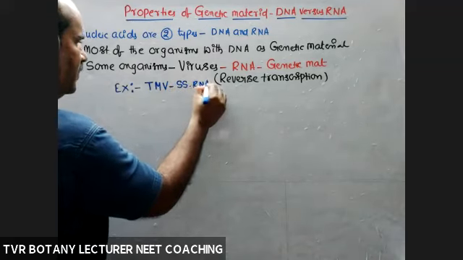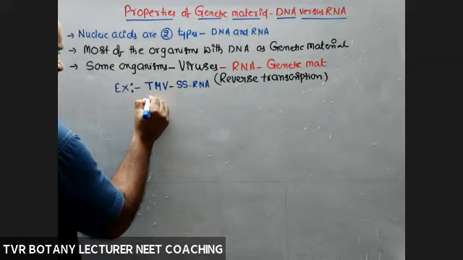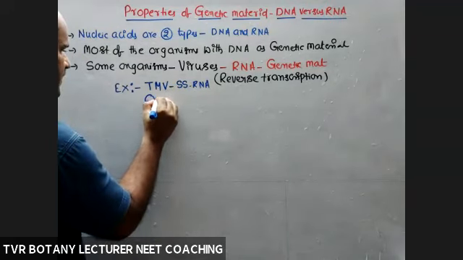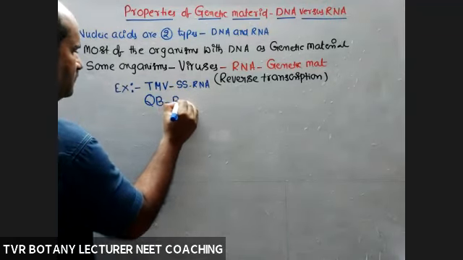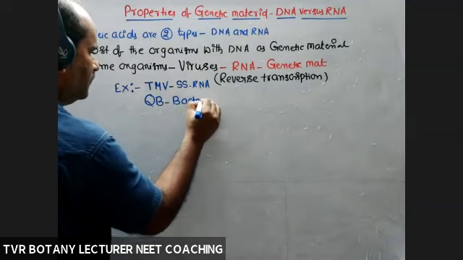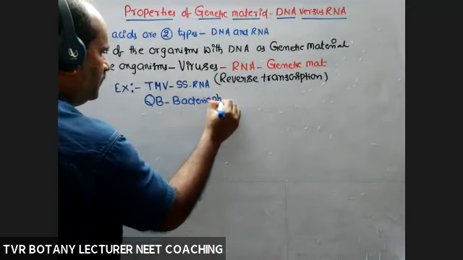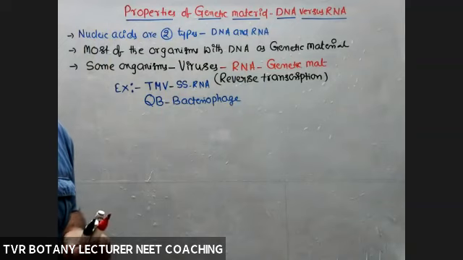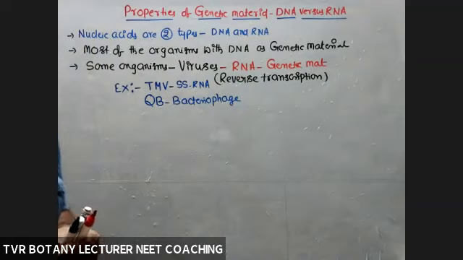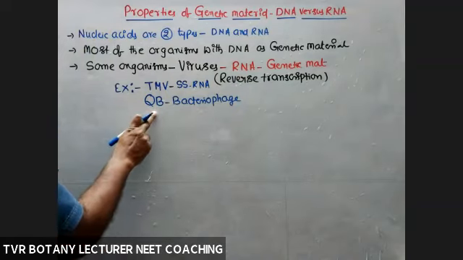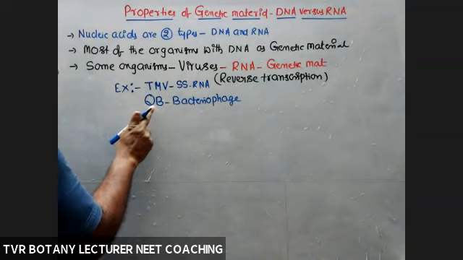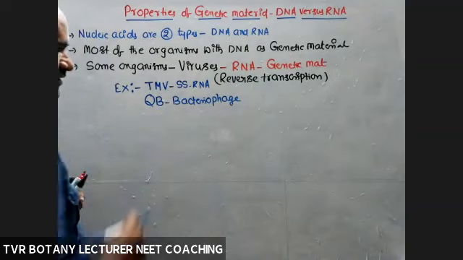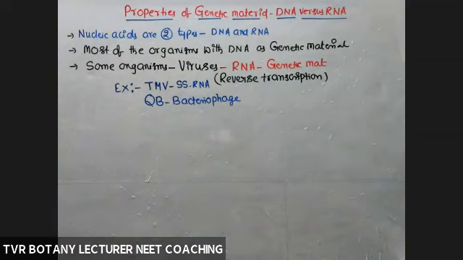And Q beta bacteriophage. Most of the bacteriophages are with a double-stranded linear DNA molecule, but some are having RNA as a genetic material. So Q beta bacteriophage with RNA as a genetic material.